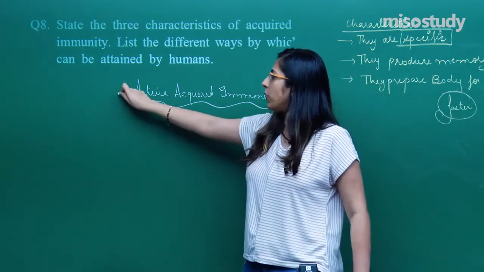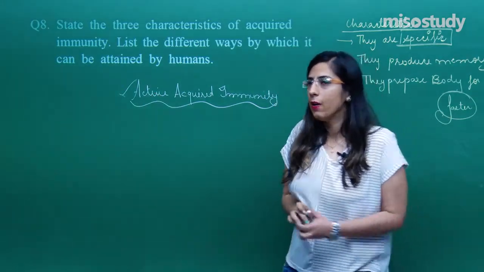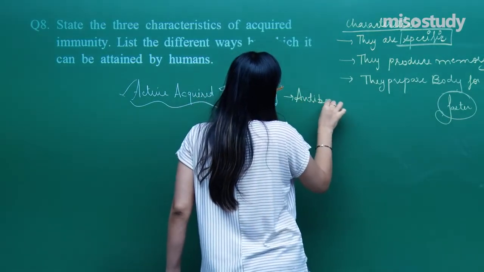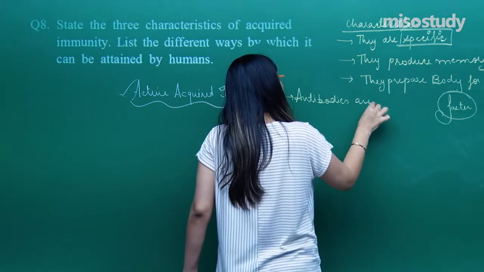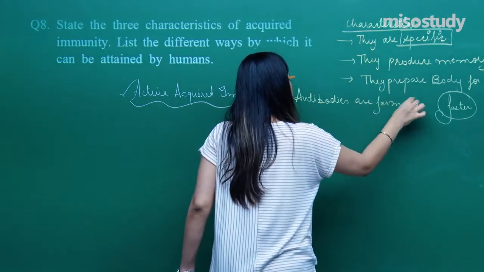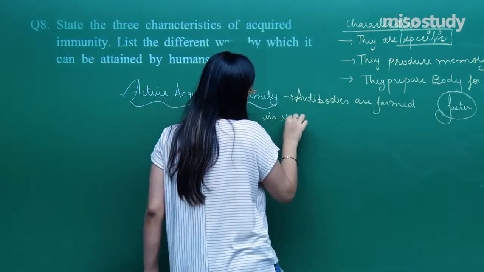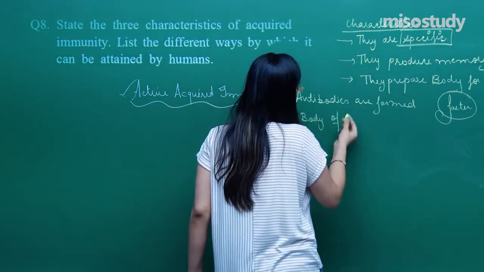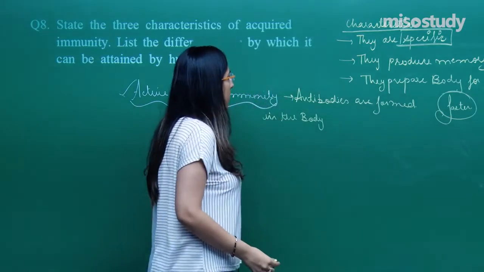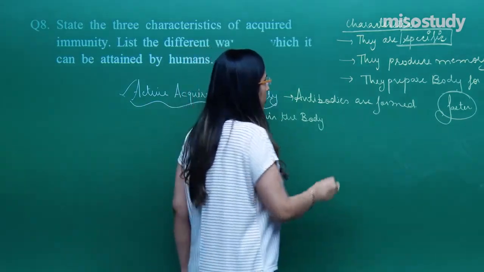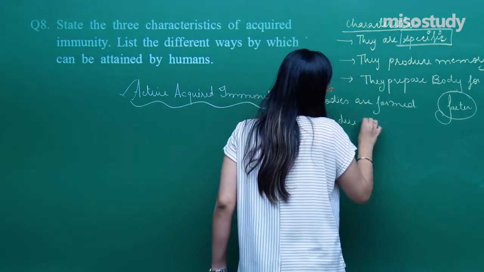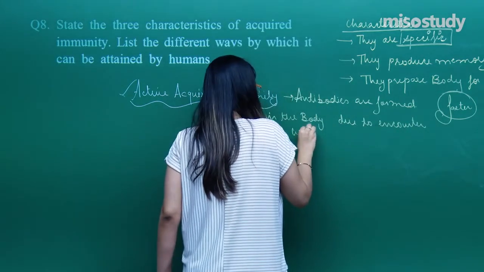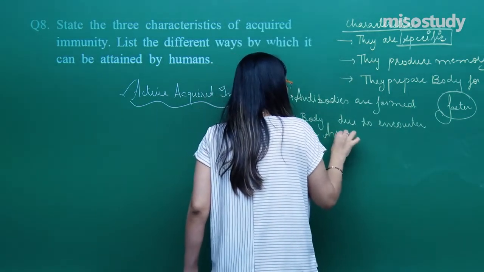And this you have to explain. Active acquired immunity, where antibodies are formed in the body of the patient, in the body itself. So, antibodies are formed inside the body due to encounter with antigen.